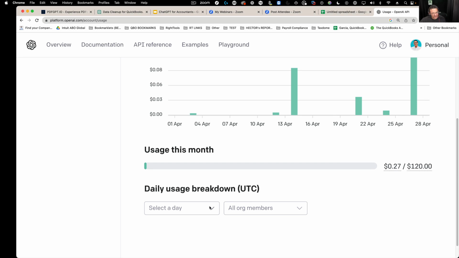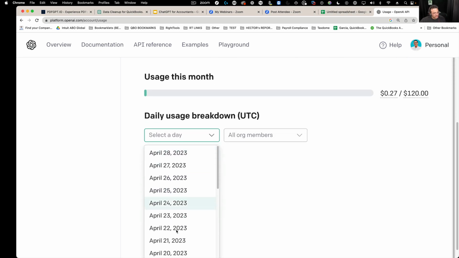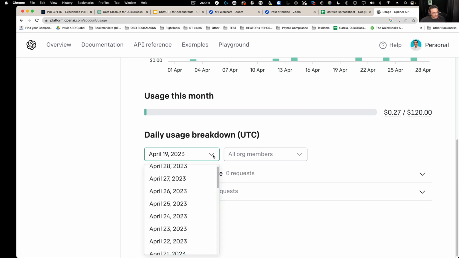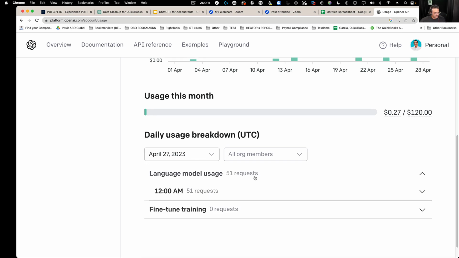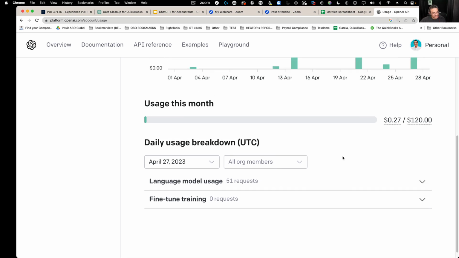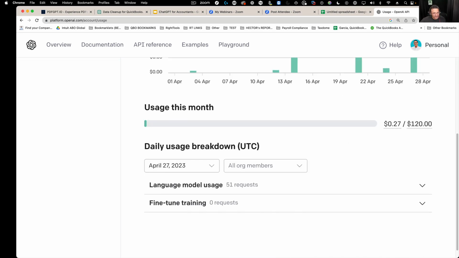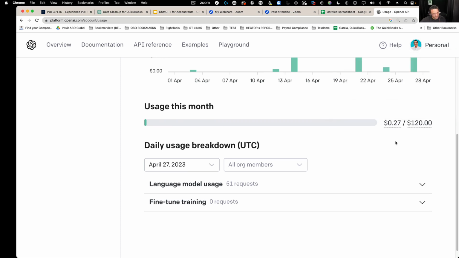And I've done quite a bit of usage, and you can go down and look at your daily breakdown of how much you have used it. And not every day I'm using it, but like this one, 51 requests. So it's really not pricey. Like I haven't really seen a whole lot of money come out of my bank on ChatGPT stuff. And so this has nothing to do with the $20 a month that you can pay ChatGPT.